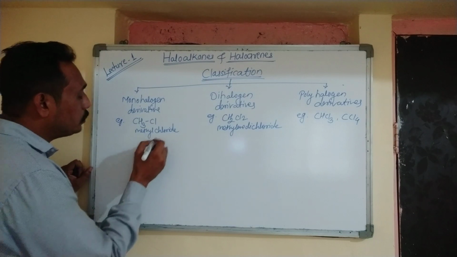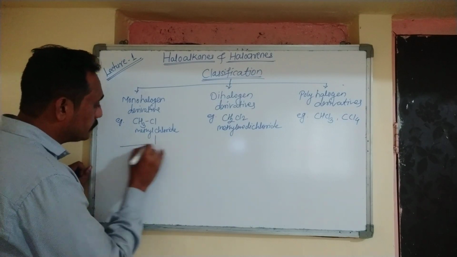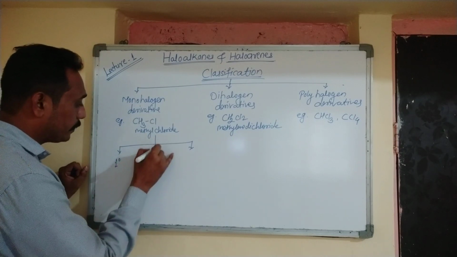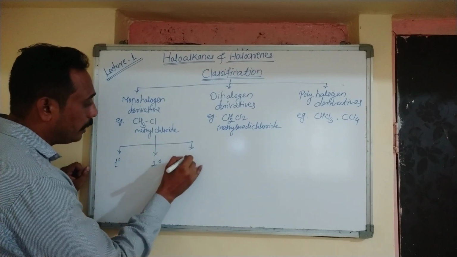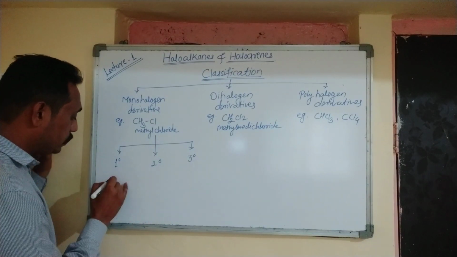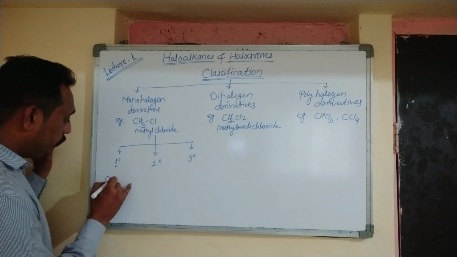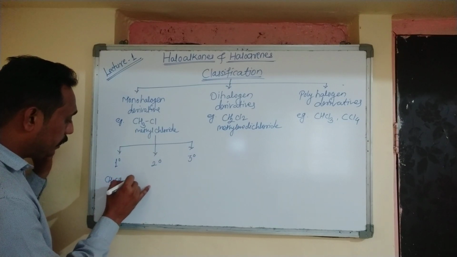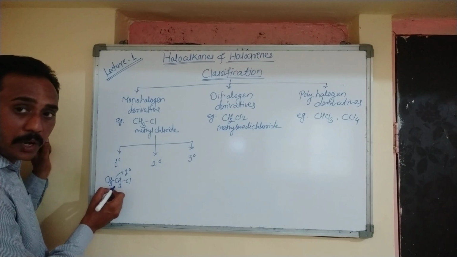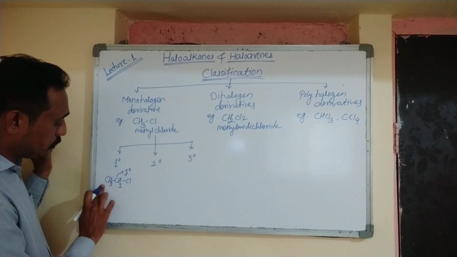Now the monohalogen derivatives are further classified as primary, secondary and tertiary halogen derivatives. So what is a primary halogen derivative? In which the halogen is attached to the primary carbon. What is a primary carbon? The carbon which is attached to one other carbon.